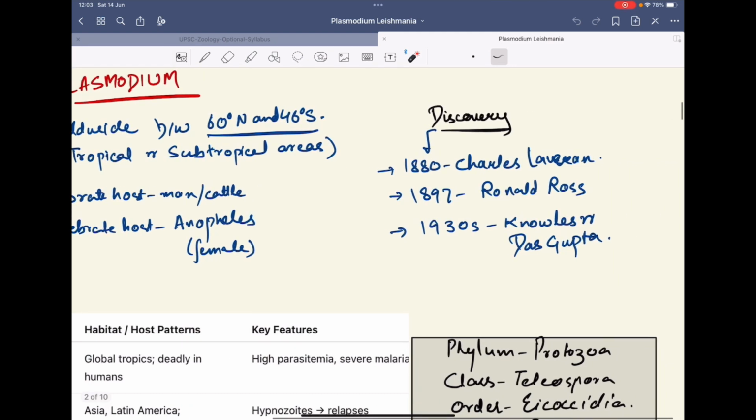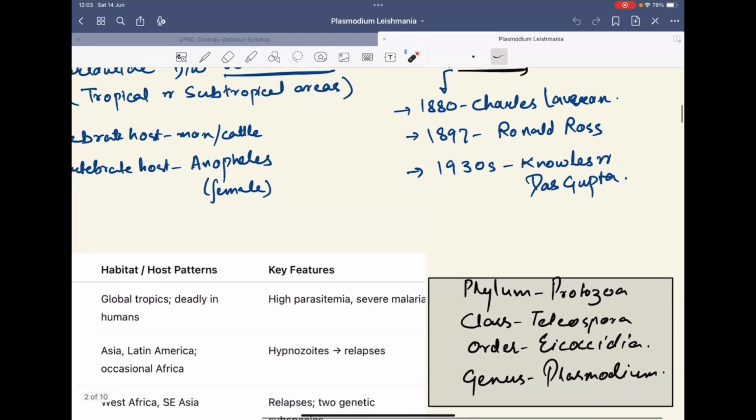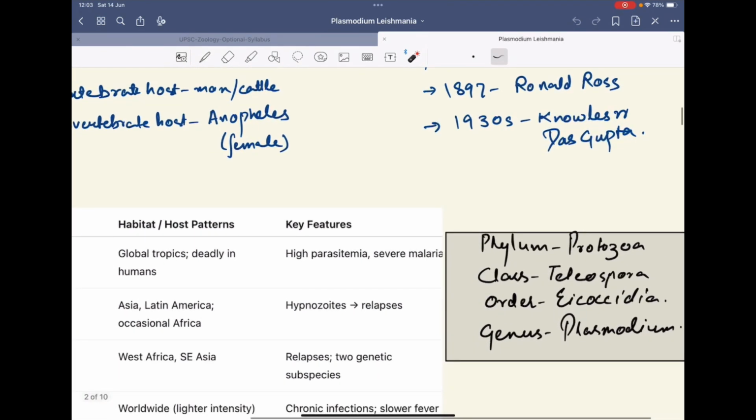It was discovered in 1880 by Charles Laveran, and other scientists who later on discovered the different phases of Plasmodium were Ronald Ross, Knowles and Dasgupta, and there were many more scientists too. When you see the systematic position of the Plasmodium, you will observe that it belongs to the phylum Protozoa, class Telosporea, order Coccidia, genus Plasmodium, and here we will discuss the species vivax.